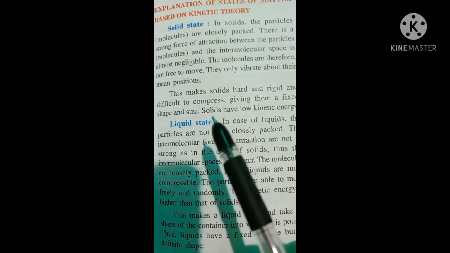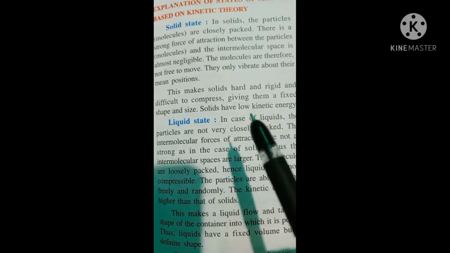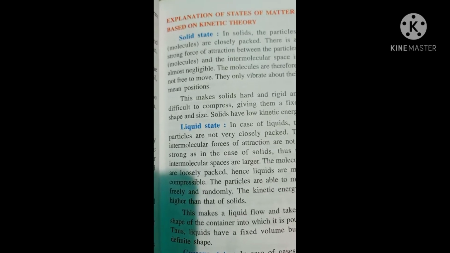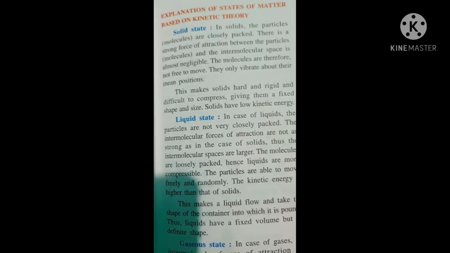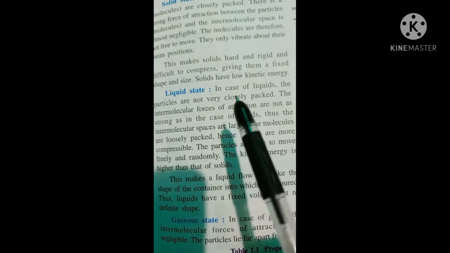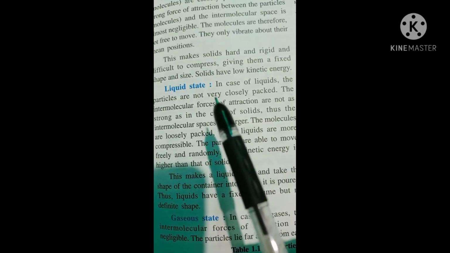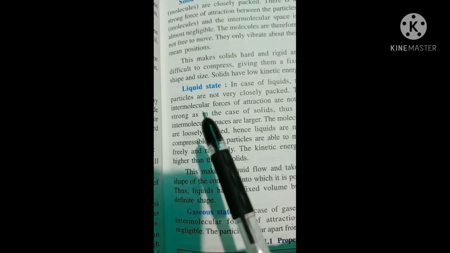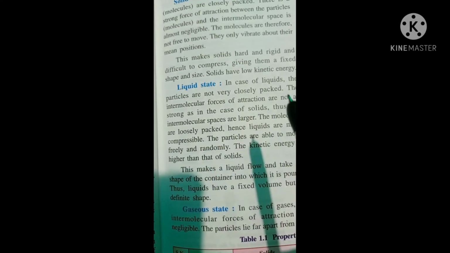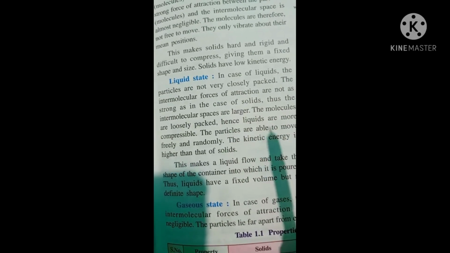Since the particles are not able to move, therefore their kinetic energy is very low. But in liquid state, the particles are not very tightly packed, they are loosely packed. As a result, intermolecular force of attraction is weak, and it is weaker than solid.